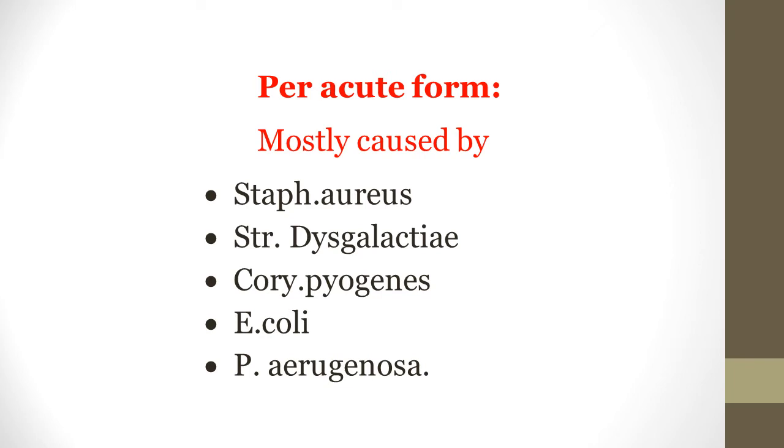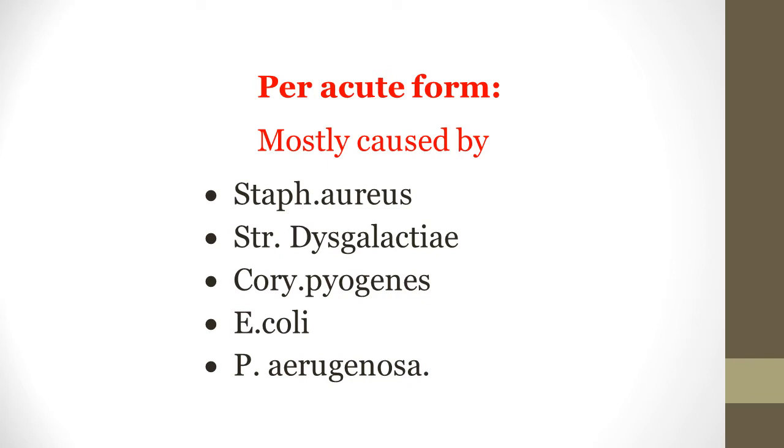First, we will see a very severe form, peracute form. This form is developed or initiated abruptly.